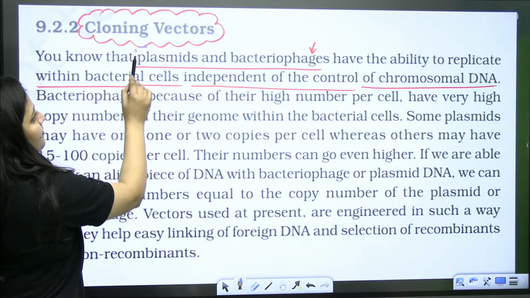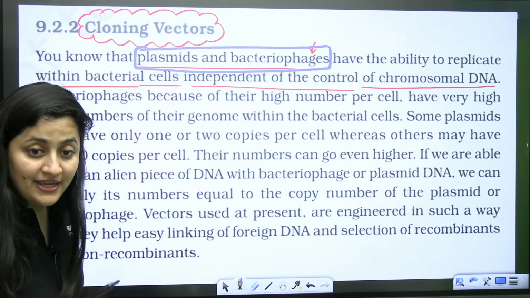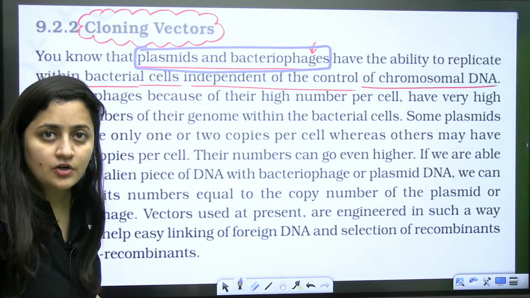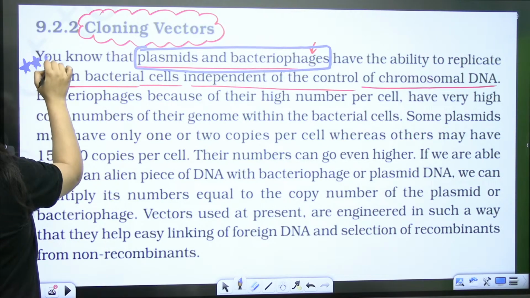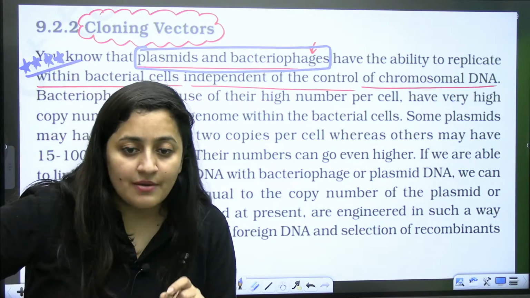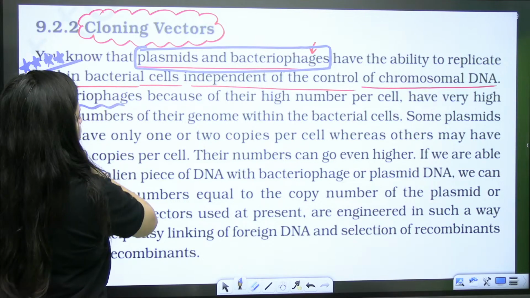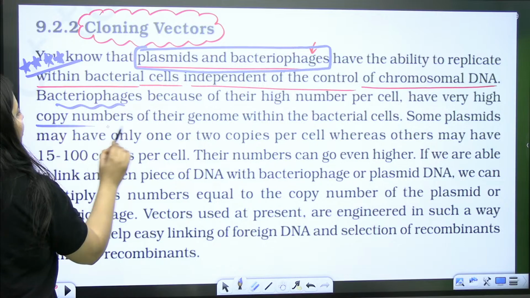Plasmids and bacteriophages have the ability to replicate within the bacterial cells independent of the control of the chromosomal DNA. So mark my word, this is going to be the most important point, the most important feature. Now come to this part, bacteriophages: because of their high number per cell, they have a very high copy number.